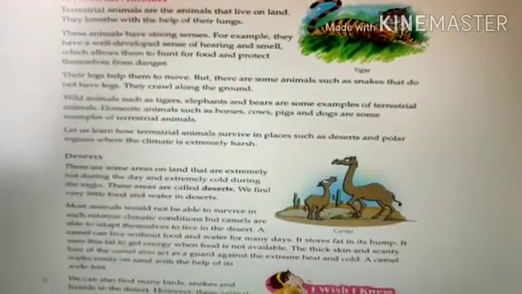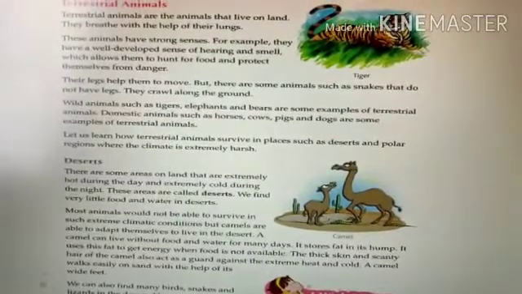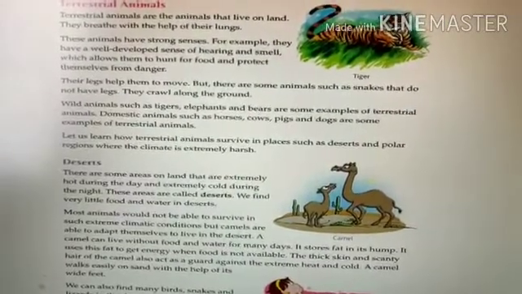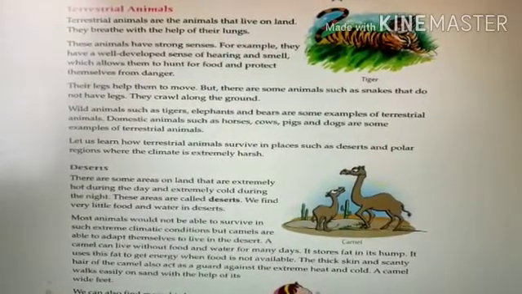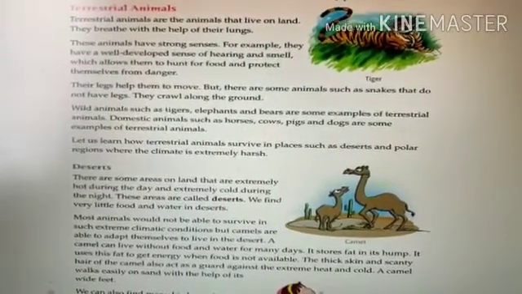Now let's discuss some terrestrial animals and their special characteristics. Terrestrial animals are the animals that live on land, right? Do you know how they breathe? They breathe with the help of their lungs.